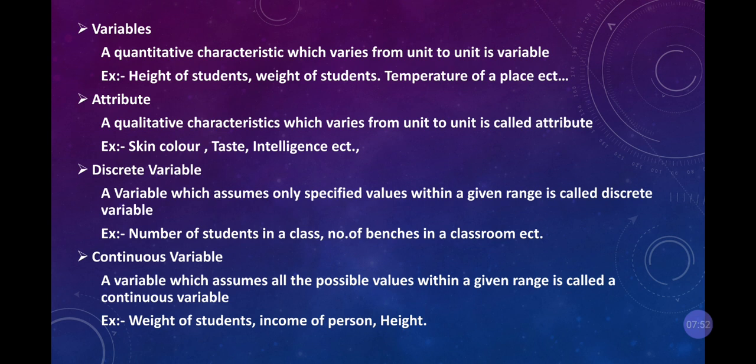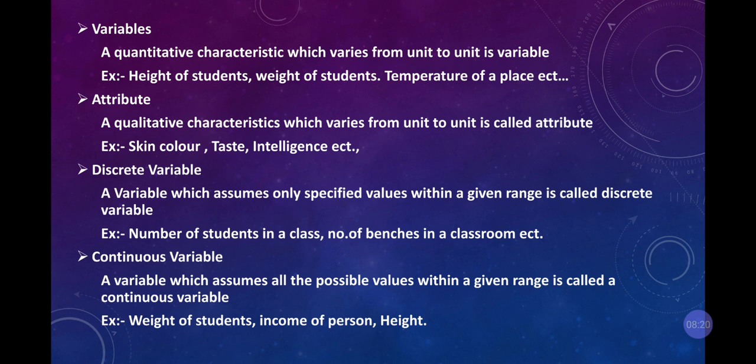If I need to take the total students in a class, I need to stick to my class only, I cannot stick to the college. Now I need to see how many students are there on one bench. So discrete is where they will be within the range, that is, the boundaries.